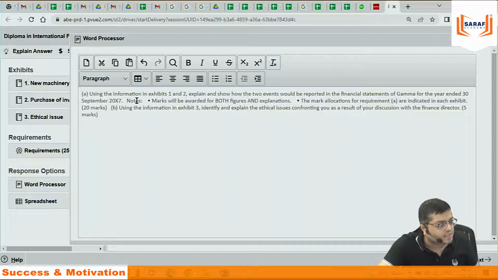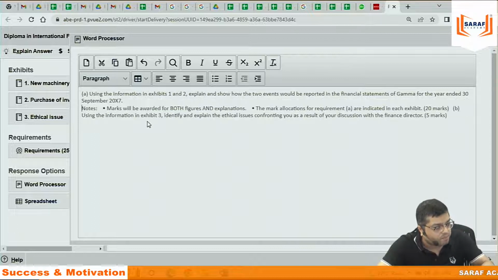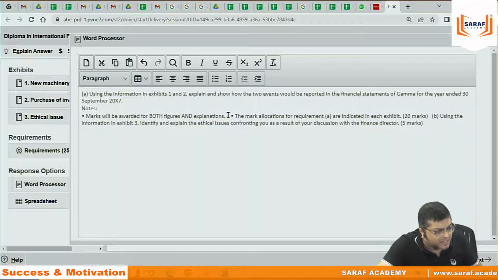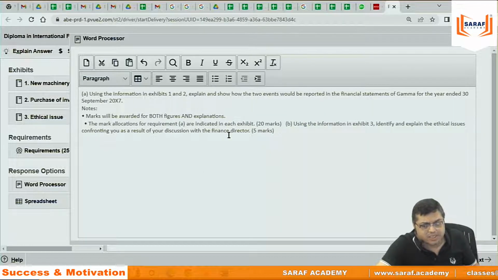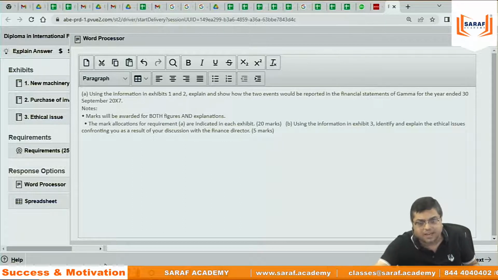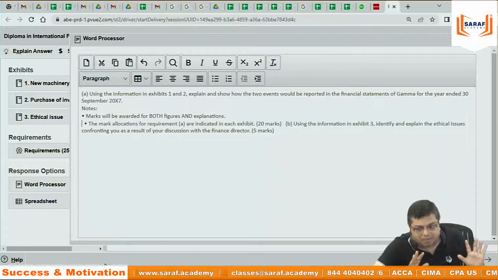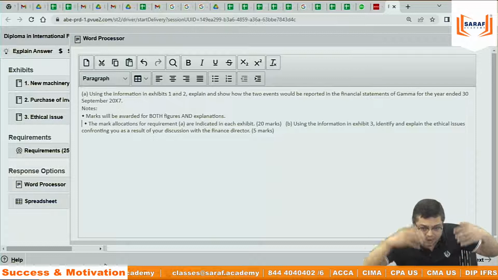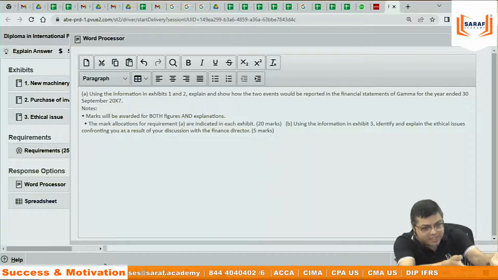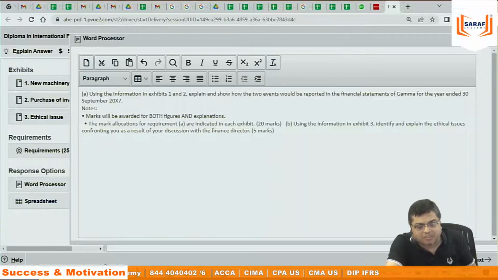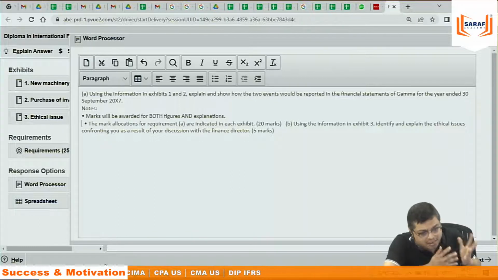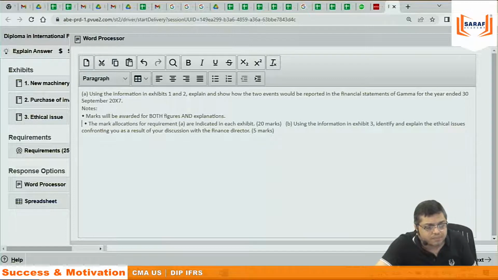I'm just saying that if you don't practice on screen, if you don't study, how will you be able to manage this? Because we have the habit of giving exams on pen and paper. If we don't develop this habit, on the day of the exam, maybe we are well prepared, but we will shatter, we will destroy ourselves because we are not practicing on the platform. It's a must. There are no excuses for this. You have to do it like this only.